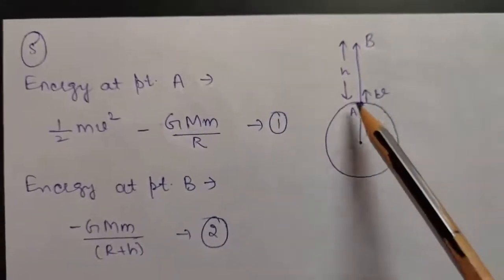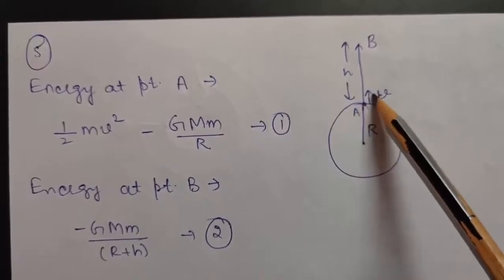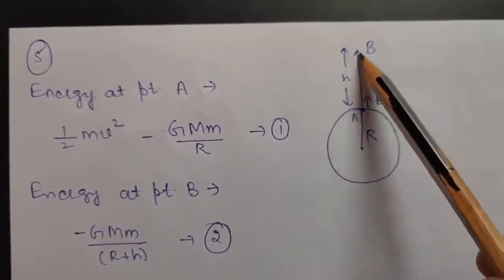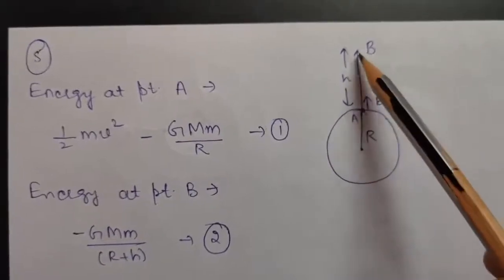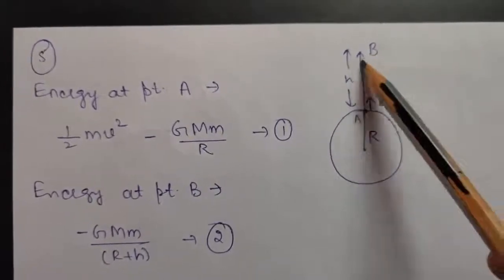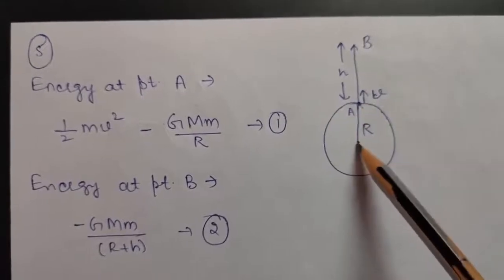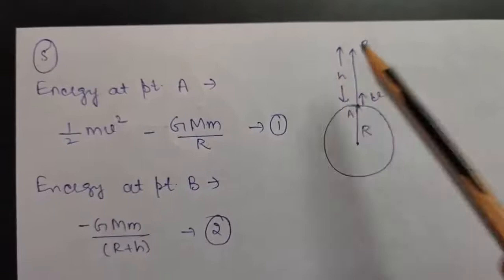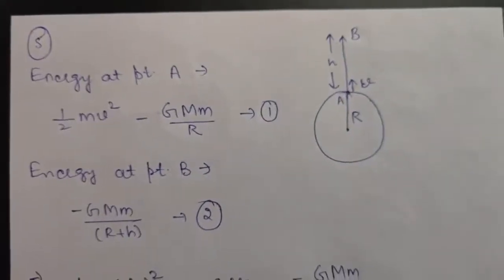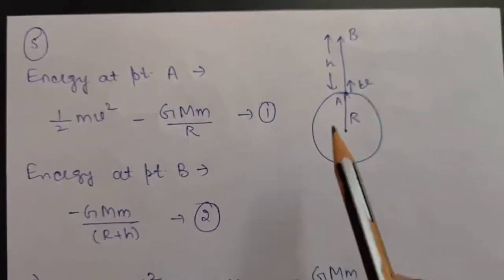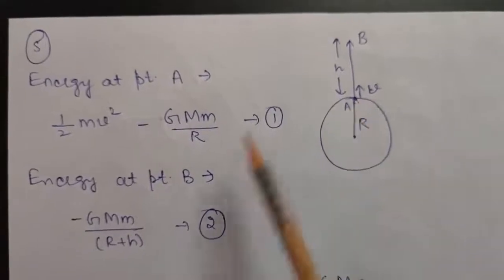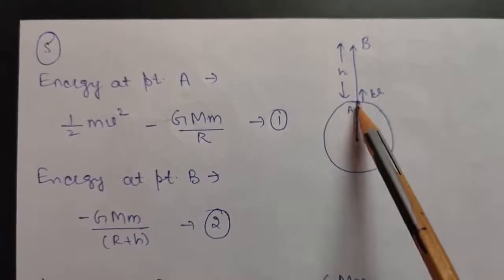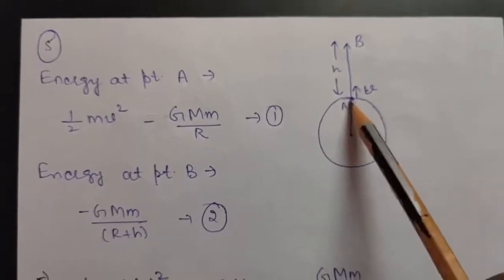Okay, so a body is projected from the surface of Earth with a velocity v. After that, it rises to a maximum height of h. So let us denote the point of maximum rise by B, and this is the radius of the Earth. Let us denote this position by A. In this question, we will be using conservation of energy. So we will be calculating energy at A, energy at B, and then we will equate them. First of all, can you tell me what will be the energy at A?